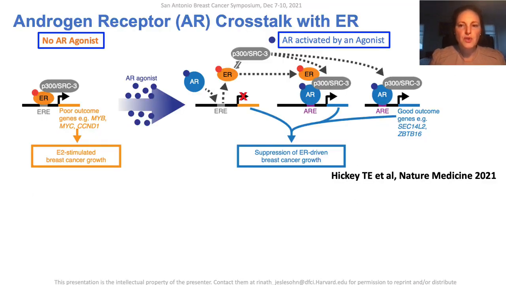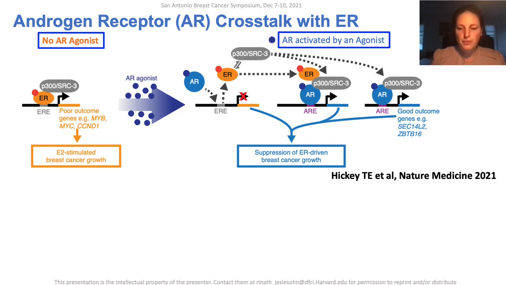The next poster focuses on the androgen receptor, or in short, AR, which is expressed in about 90% of ER-positive primary breast cancers, highlighting the importance of this nuclear receptor in ER-positive breast cancer. A recent study published earlier this year showed that AR activation in the presence of estradiol leads to the reprogramming of ER binding, resulting in the repression of ER-regulated pro-proliferative genes through the squelching of co-activators and ultimately resulting in